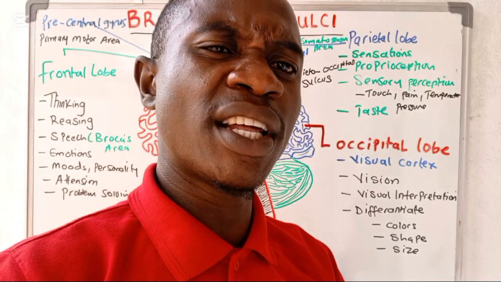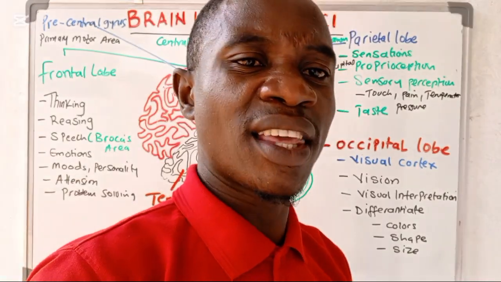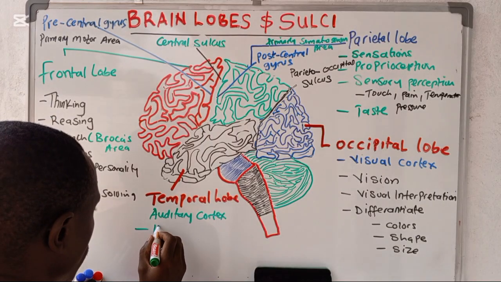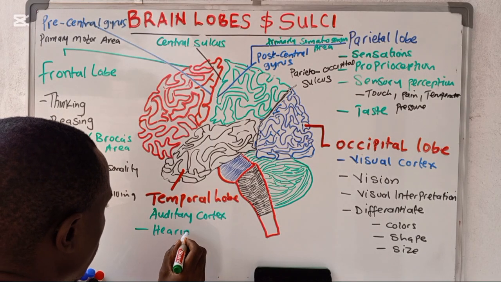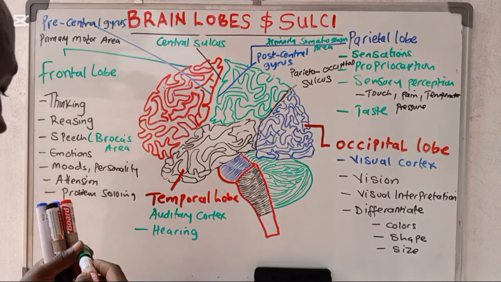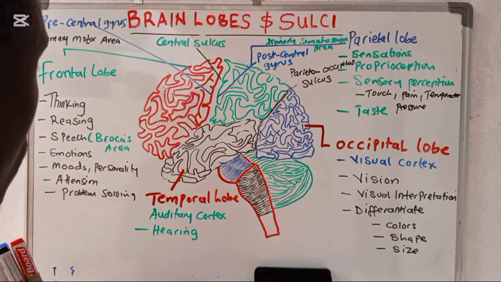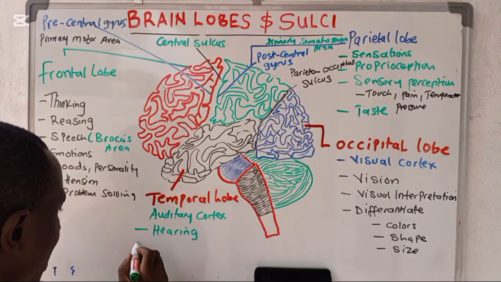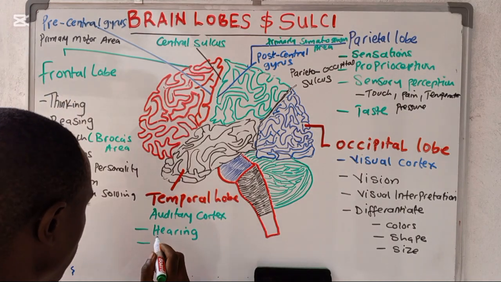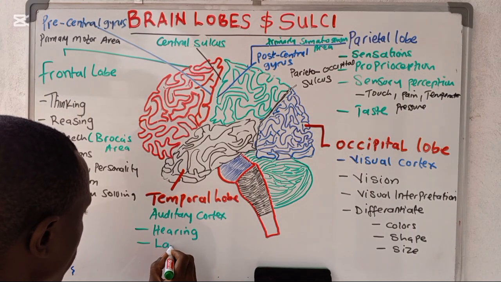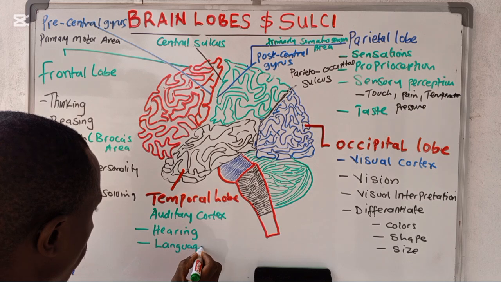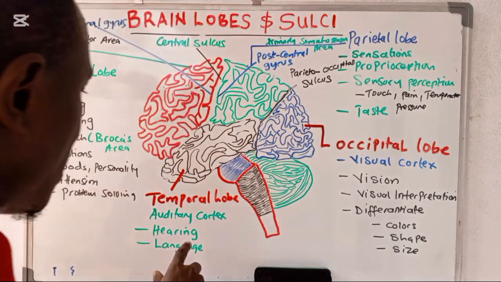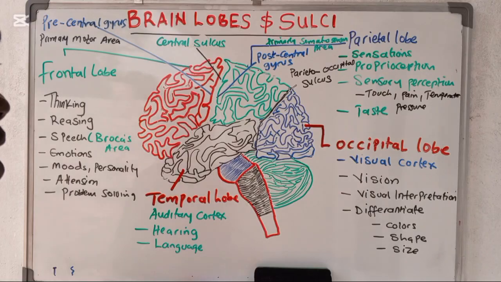And when I talk about the auditory cortex, you have to know that here you're going to have perception of hearing. So our hearing ability takes place in the temporal lobe. We also have another function of the temporal lobe, which is language, language understanding.